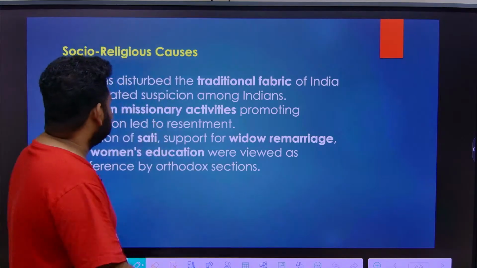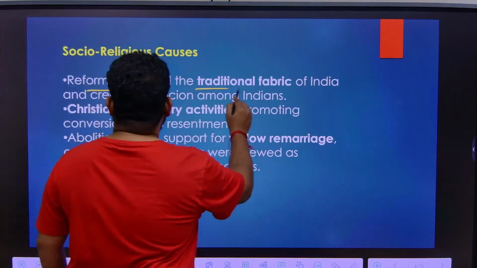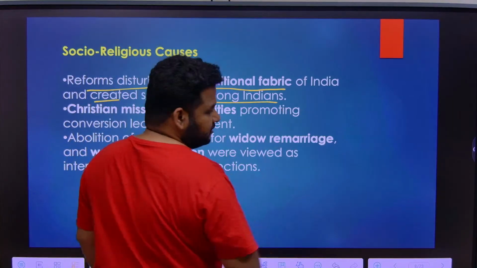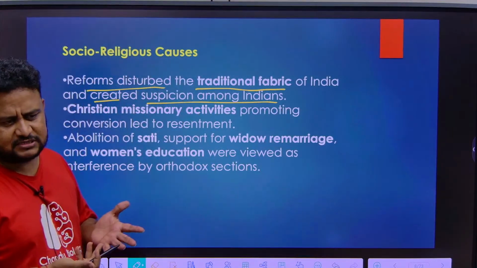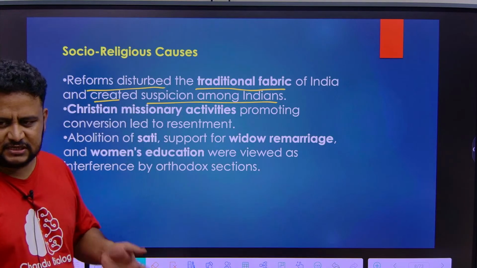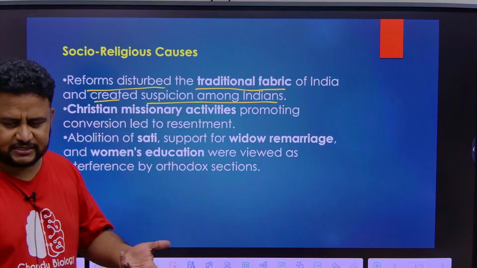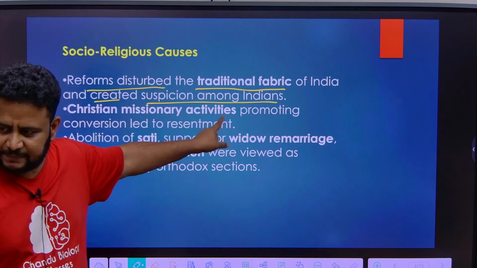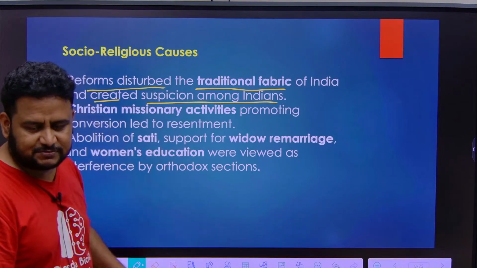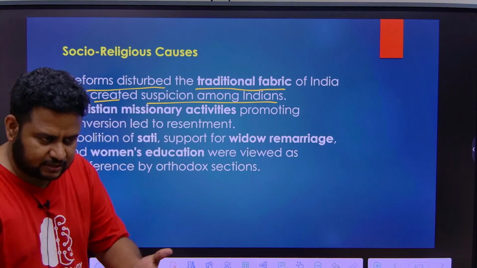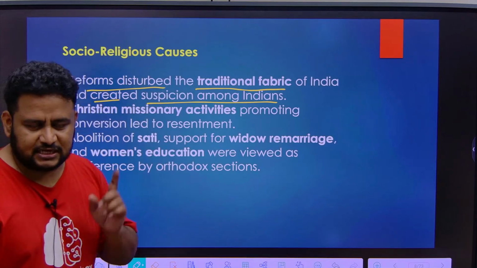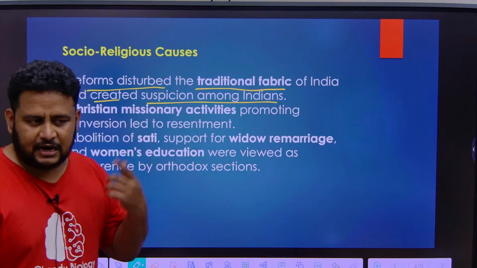So the reforms disturbed the traditional fabric of India and created suspicion among Indians. Why are these people interfering in doing all this? There was suspicion, means there was doubt. When you go to religious sentiments, you are hurting religious sentiment. That is like one of the immediate causes, the Enfield rifle. The same thing happened here. Social religious cause means they were introducing widow remarriage, they were introducing reforms against child marriage, all these things. That was a very high-tech concept at that time.